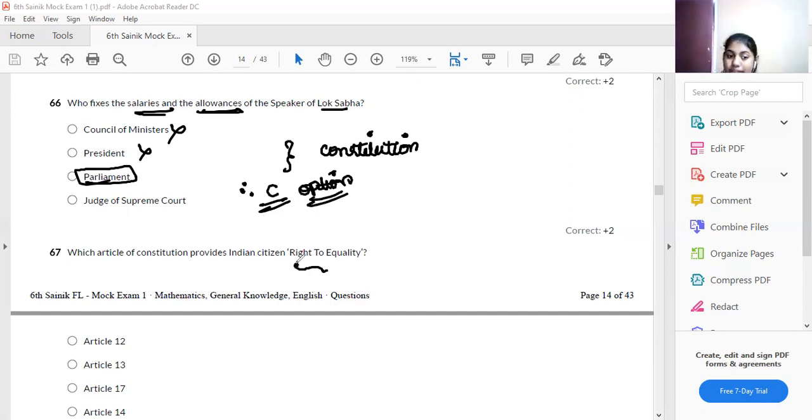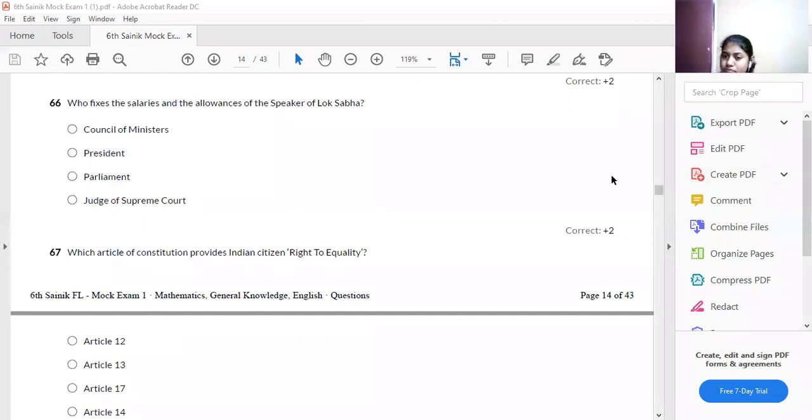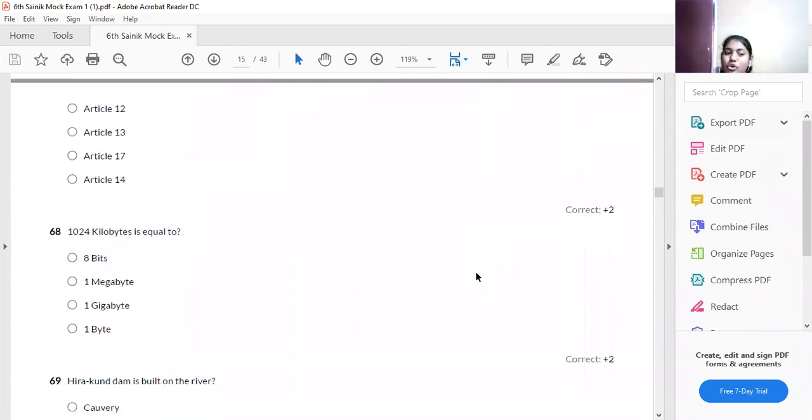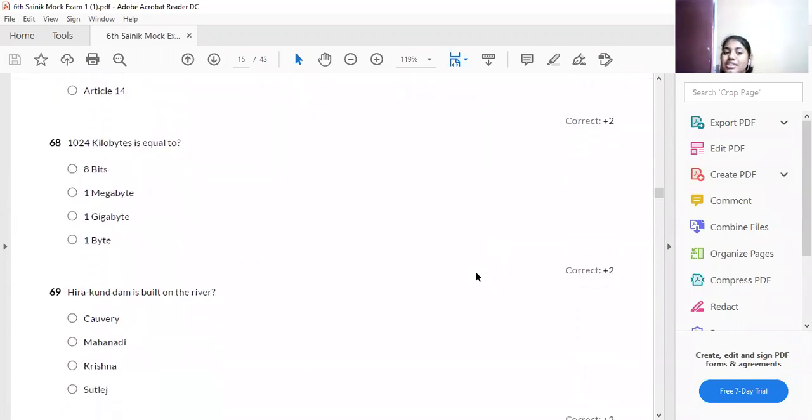The right to equality comes under Article 14. Therefore, option D is your answer. To solve this, you have to be thorough with your history and articles. This session is all about general knowledge.